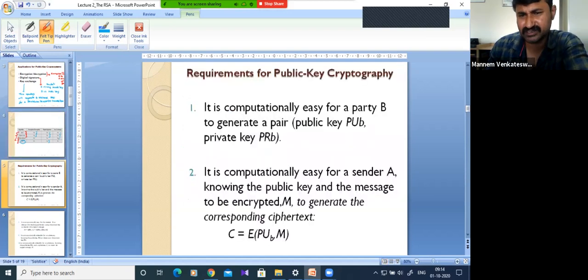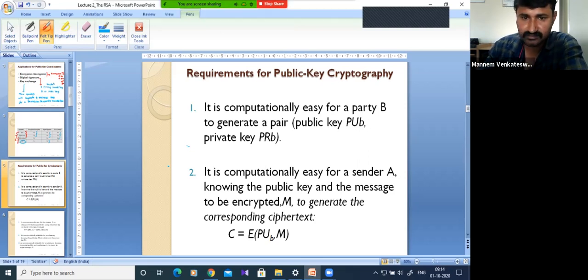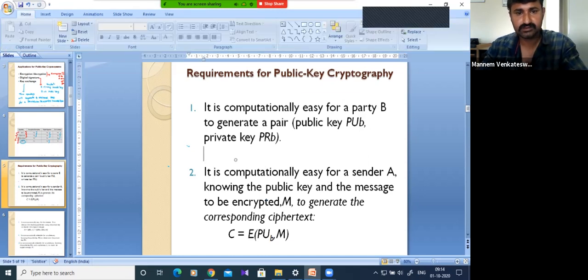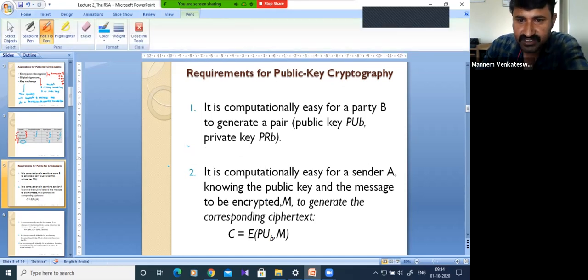So what are the requirements? Requirements is nothing but the process of how we will encrypt. It's very simple. So always remember computationally easy. In all the points there is computationally easy. What does computationally easy mean?